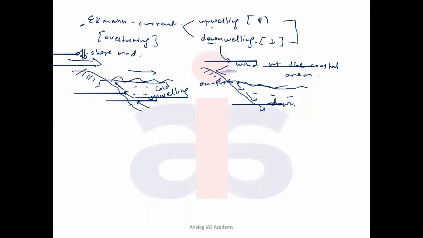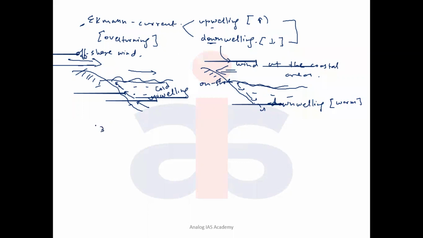Downwelling is responsible for which current, cold or warm? It is responsible for warm oceanic current. So this is also wind generated. So downwelling and upwelling are possible by the Ekman process, by rotation, as well as by coastal onshore and offshore wind.